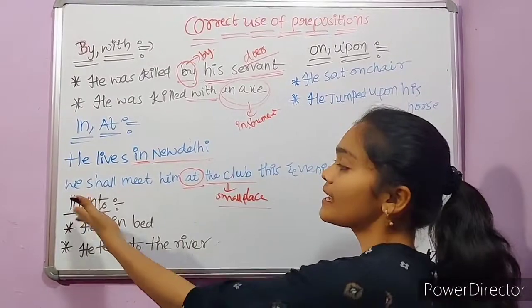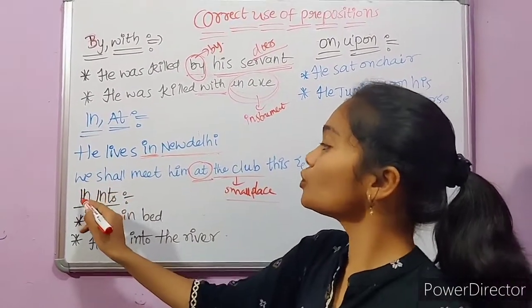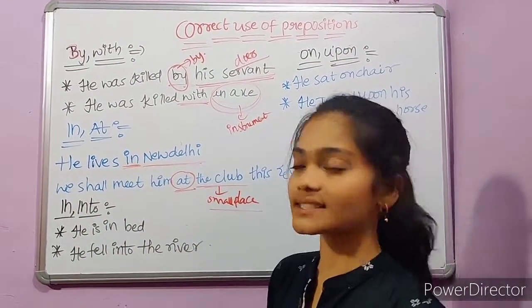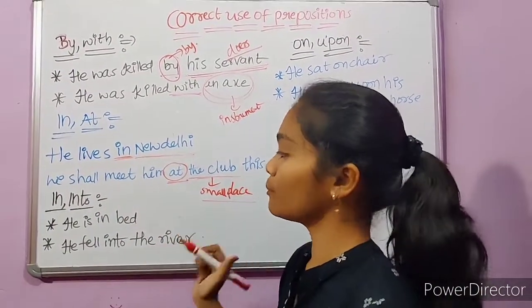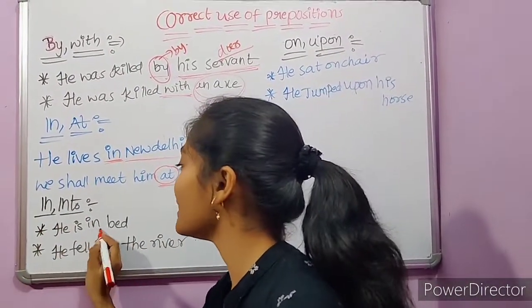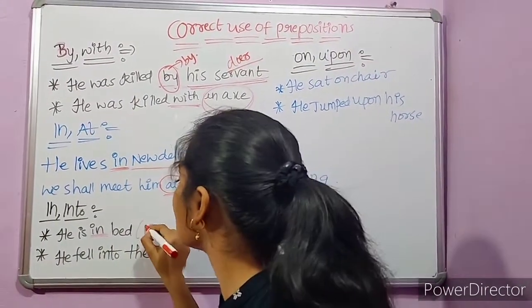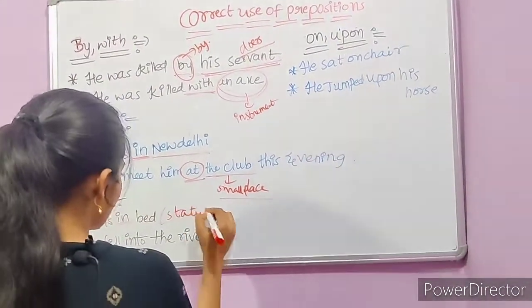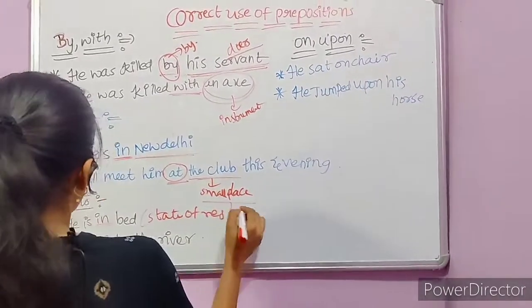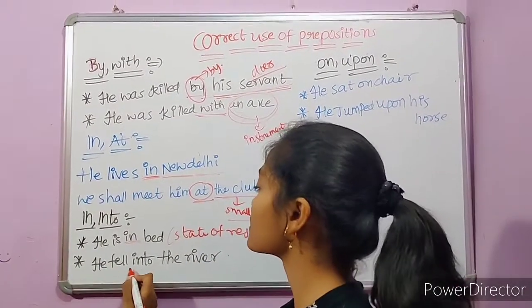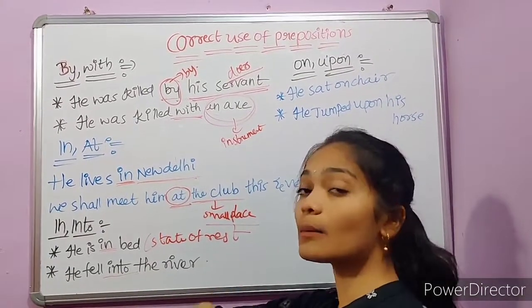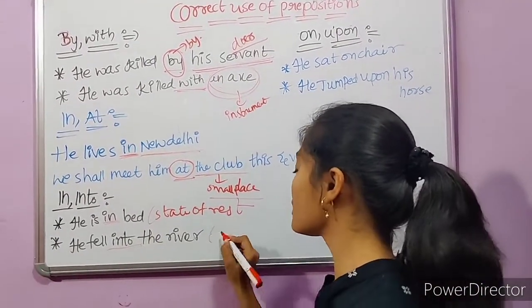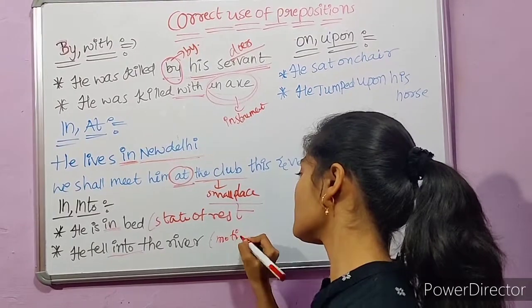Next one is in, into. In is used to refer to things present at rest, and into is used to refer to things which are in motion. He is in bed. It represents the state of rest. He fell into the river. Here it represents the motion, right? Therefore, here it represents the motion.